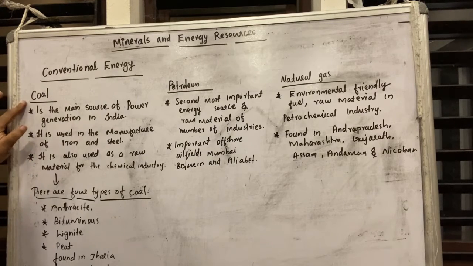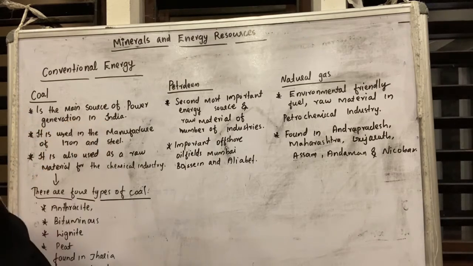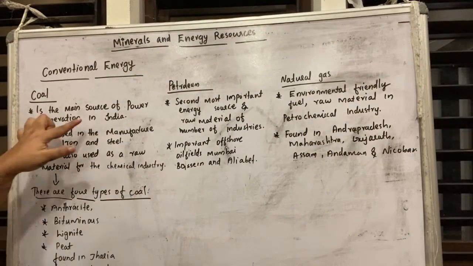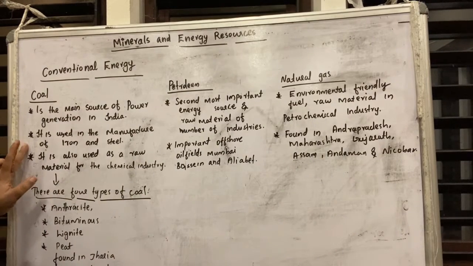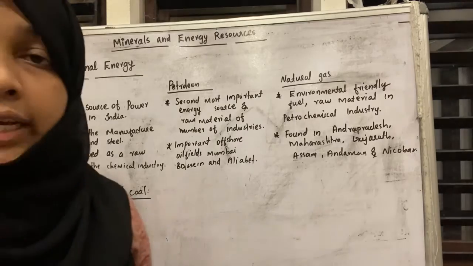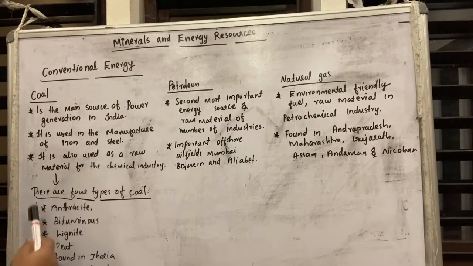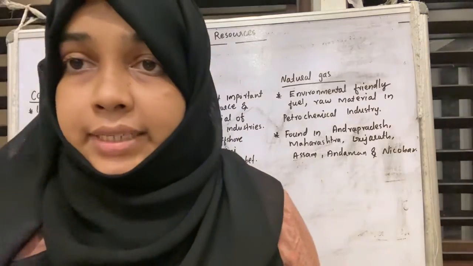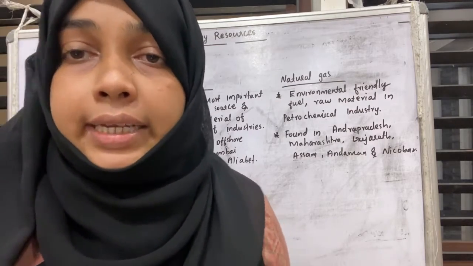The first point: coal is considered the main source of power generation in India. The second point: it is also used in the manufacture of iron and steel. Then it is also used as a raw material for the chemical industry.